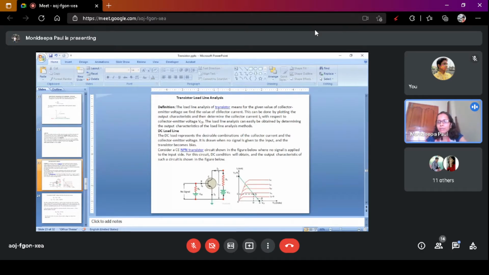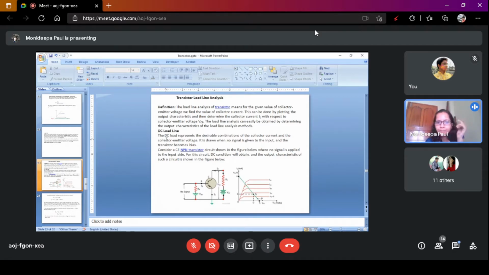Definition: the load line analysis of a transistor means that for a given value of collector emitter voltage, we find the value of the collector current. That is the output characteristics. At a particular collector emitter voltage, what amount of collector current do we get? This can be done by plotting the output characteristics and determining the collector current IC with respect to the collector emitter voltage. Two types of load lines are there: one is the DC load line, another one is the AC load line.